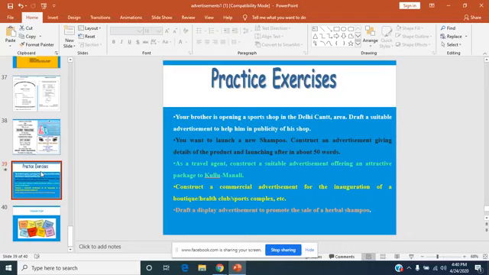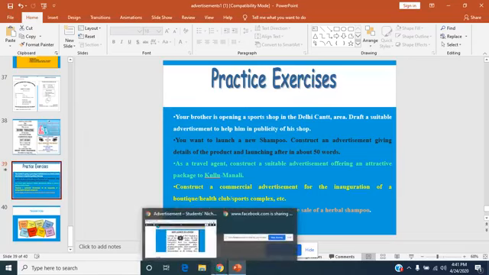I suggest you make a notebook. In your notebook, please paste all the examples, and don't just cut and paste. Classify them. All the examples of for sale should be pasted there, the original examples from the newspapers. To let, all the examples. Matrimonial, bride wanted, at least four to five examples must be there. Bridegroom wanted, four to five examples must be there. This is my suggestion to you, which I also suggest to my students.